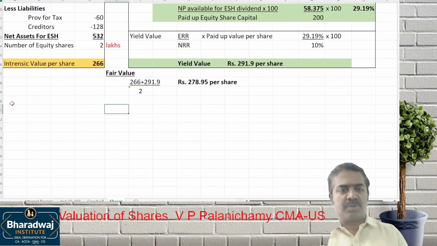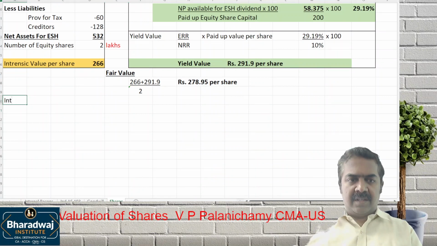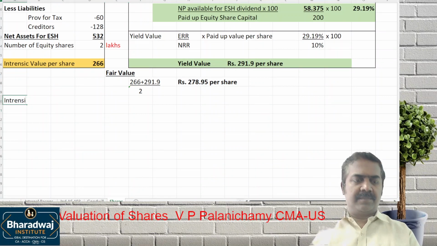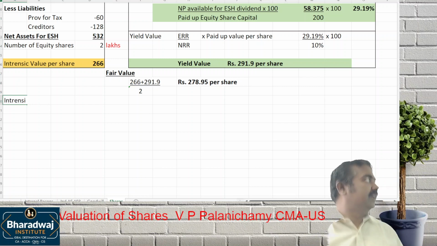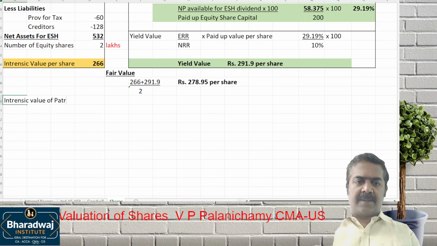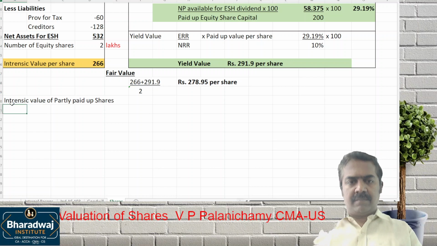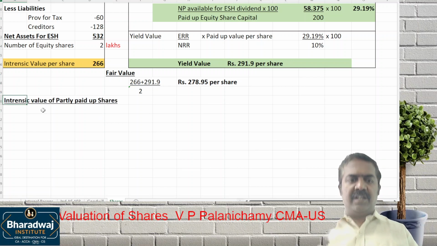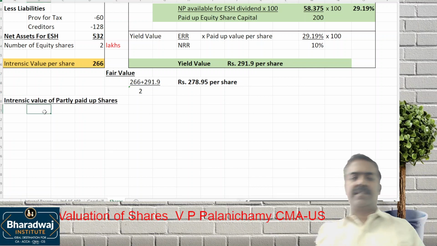Start. Notes. Intrinsic value of partly paid up shares.